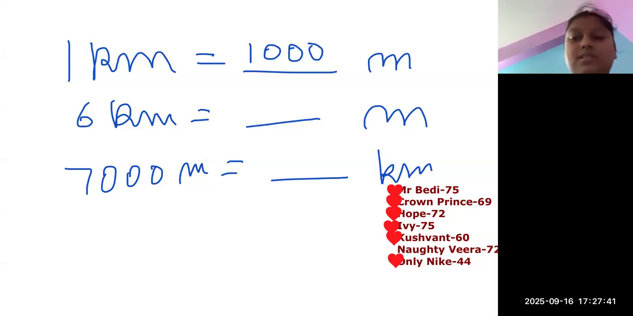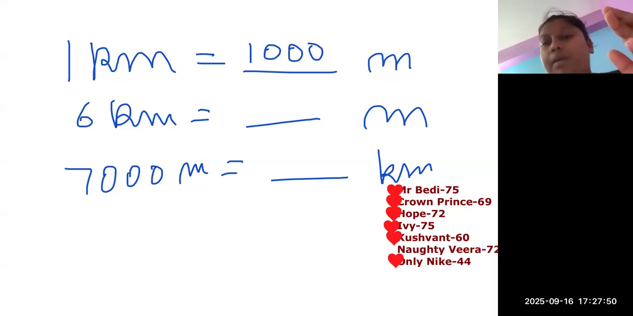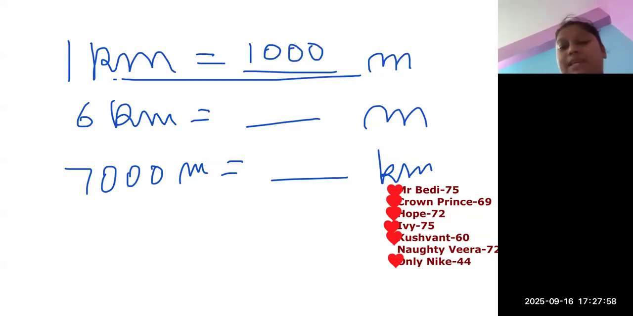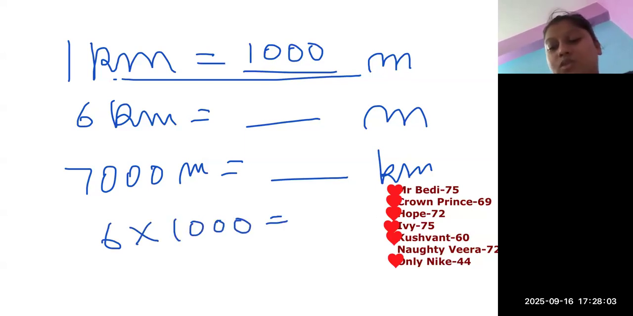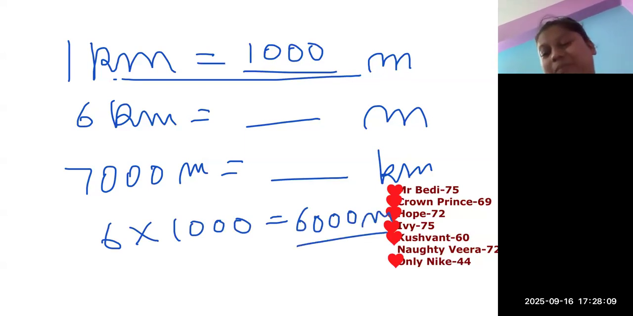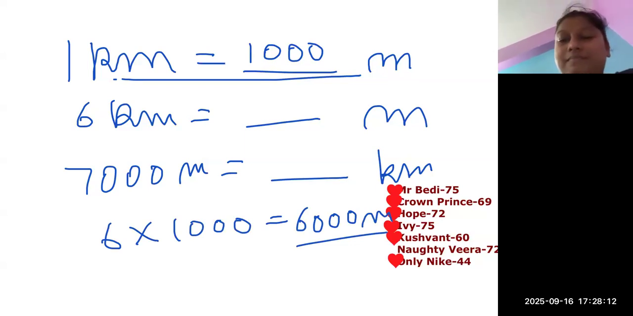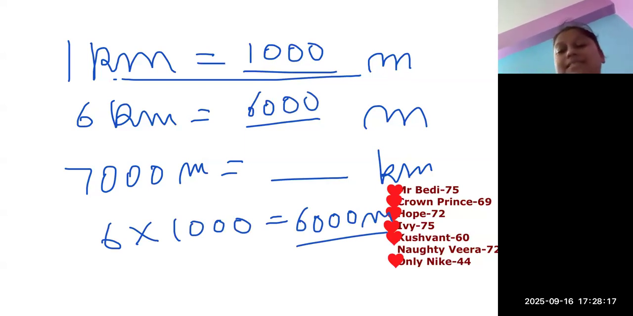Okay, let's discuss the question. Now see, in the first one, we are moving from bigger to smaller unit. When we are moving from bigger to smaller unit, what we will do? We multiply. What is the conversion unit? 1 kilometer is 1,000 meters. So what we will do? 6 into 1,000. That's going to give me answer as 6,000 meters. So what will come here? 6,000.